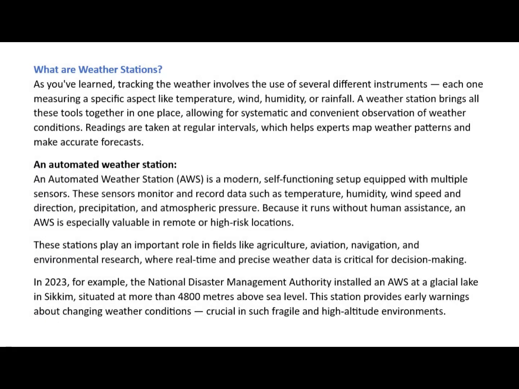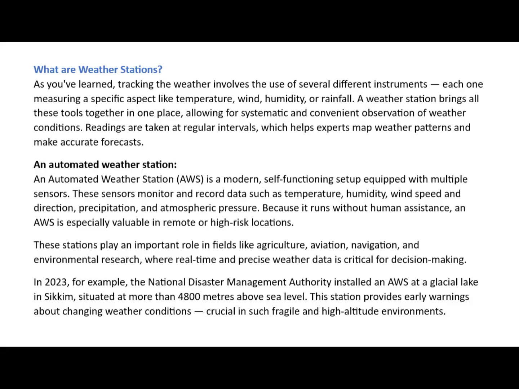What are weather stations? As you've learned, tracking the weather involves the use of several different instruments, each one measuring a specific aspect like temperature, wind, humidity, or rainfall. A weather station brings all these tools together in one place, allowing for systematic and convenient observation of weather conditions. Readings are taken at regular intervals, which helps experts map weather patterns and make accurate forecasts.